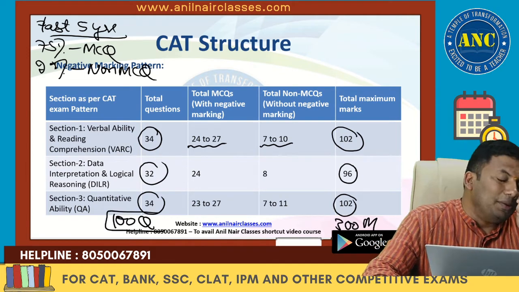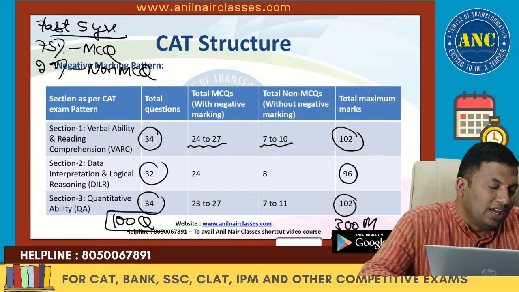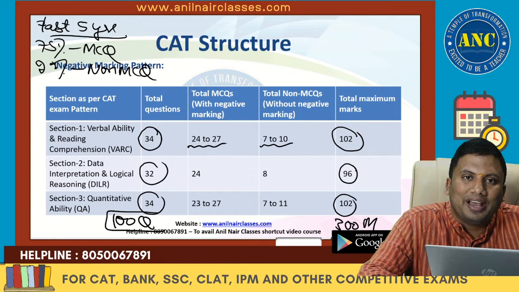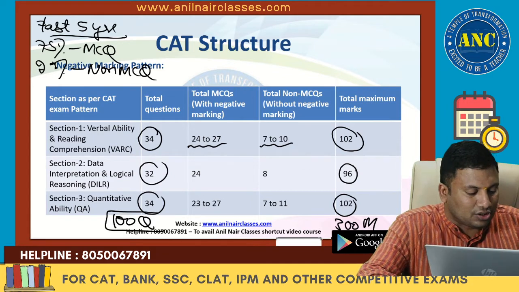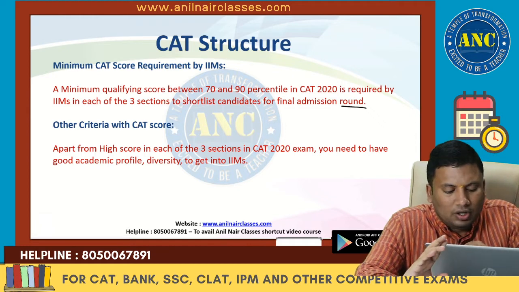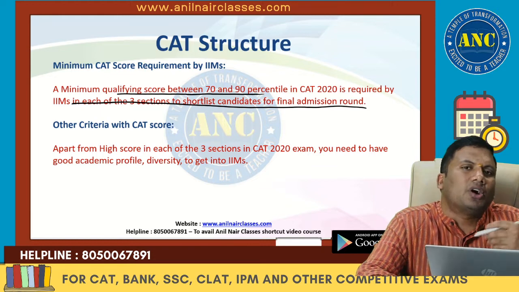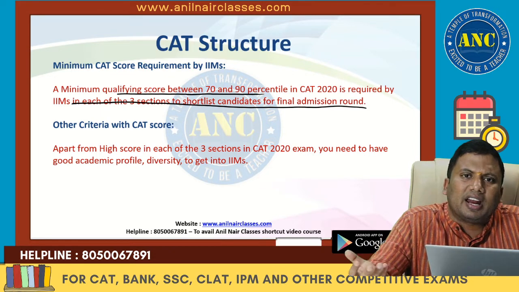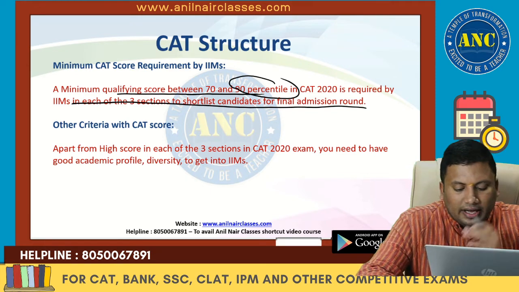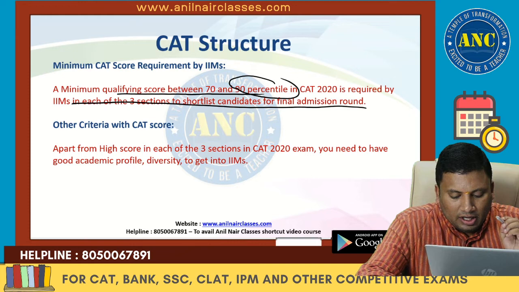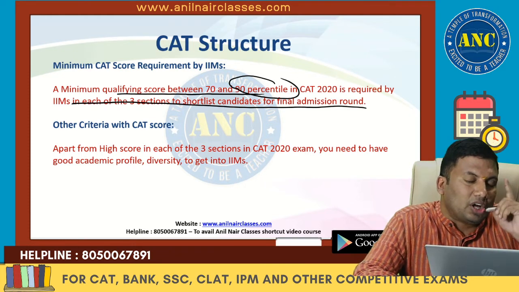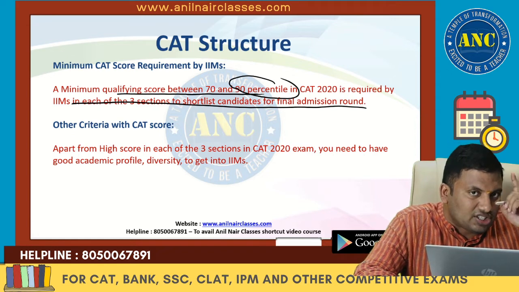You will be extremely surprised to know, if I show you the last few years of score versus percentile, how smartness can actually maximize your score. Generally, to get into any of the IIMs, depending upon your reservation category or non-reservation category, a minimum of 90 percentile is required to get into the shortlist for the second round. It is not only the overall percentile but also the sectional cutoff, which is extremely important.